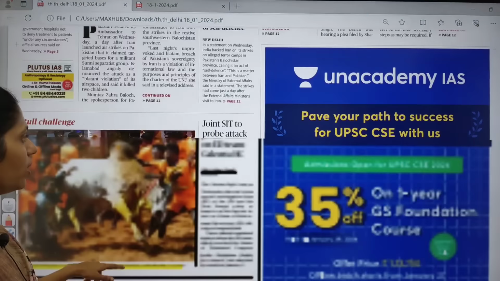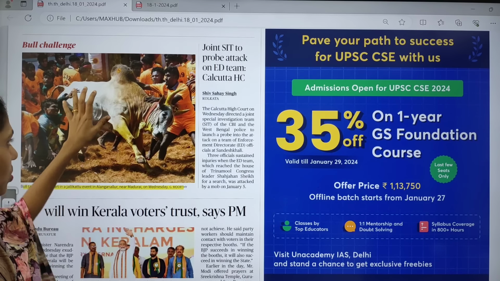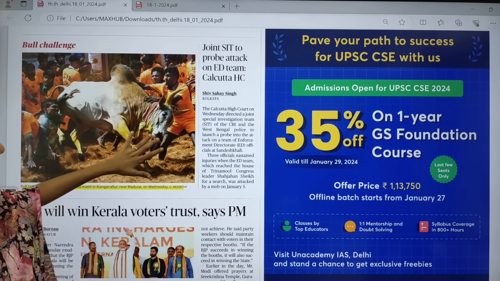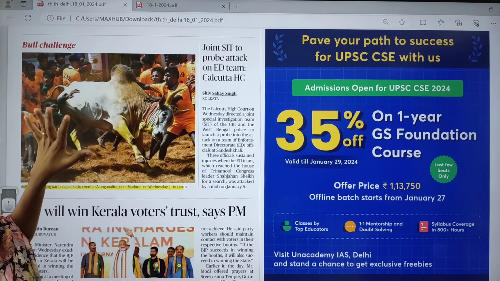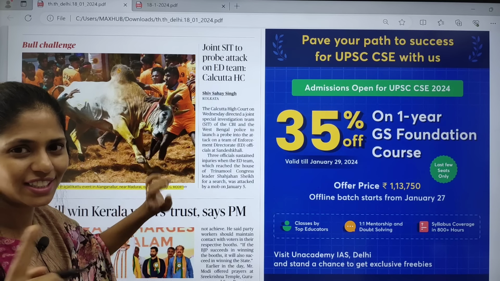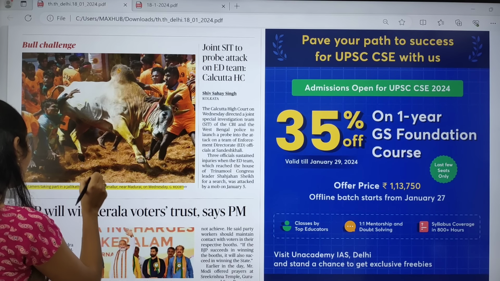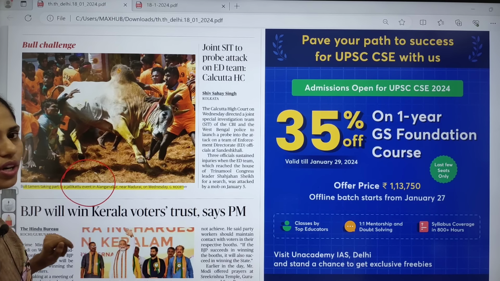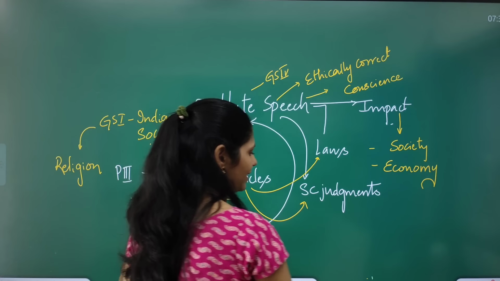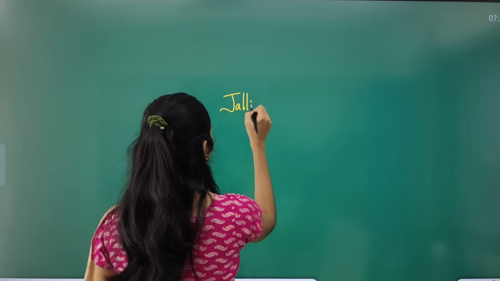Now let us move on to the next topic. Here you can see one image. In this image you can see one bull and there are many people surrounding this bull. If you see this image, you will understand that the people want to control this bull. Yes or no? Are you getting the same points? This article is talking about one important event, that is Jallikattu. So this article is also very important. It is talking about Jallikattu.